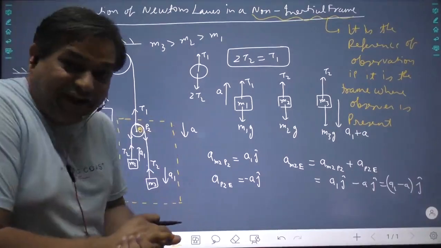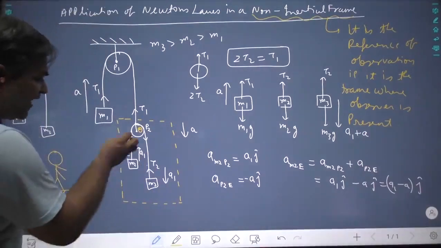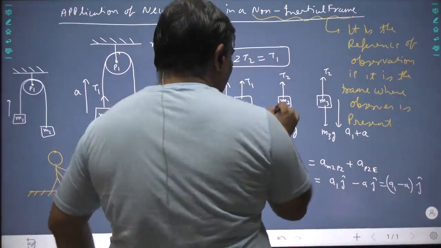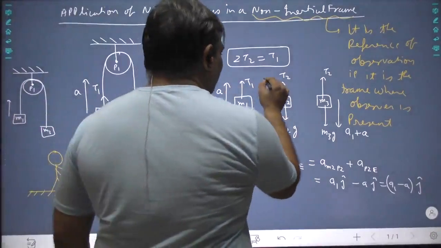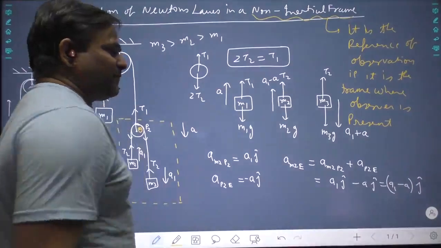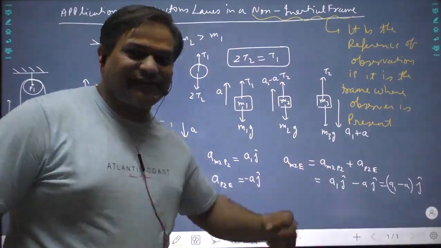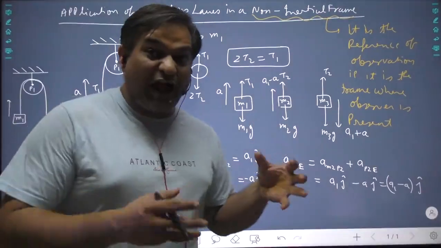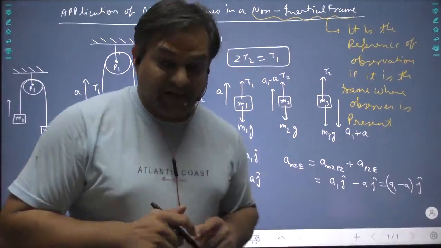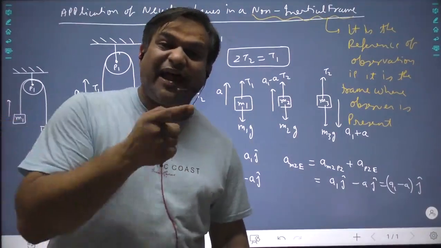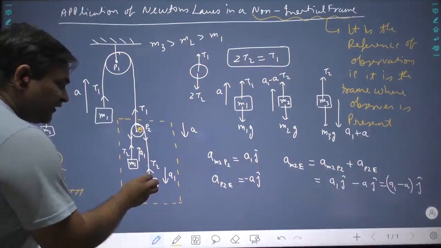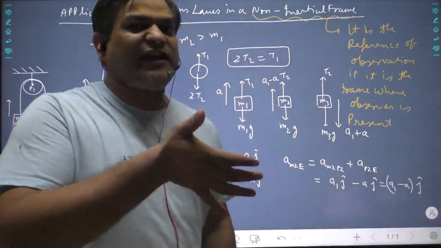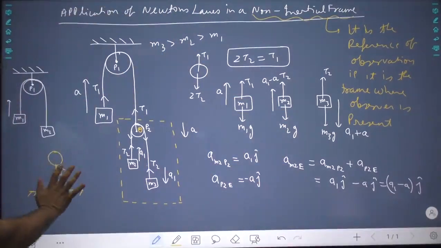Mathematically it comes like this. But logically also you can have it, logic works. This goes A1 up and the whole system comes A down. So this will have acceleration upward as A1 minus A. You can write it down mathematically like this, or you can also do it logically like this. Here you have to add, please understand. Here you have to vectorially add the acceleration of the object with the acceleration of the system in which the object is there. Very important clicking point. The final acceleration with respect to earth.